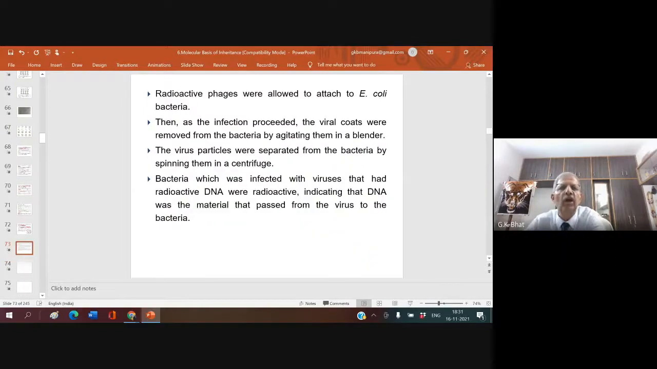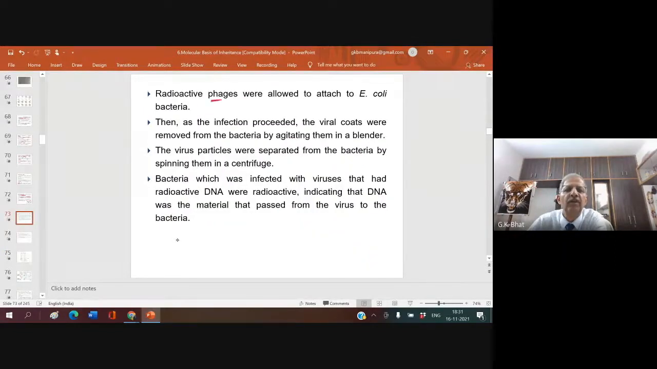Now, radioactive phages, that is the viruses grown in the radioactive media, were allowed to attach to E. coli bacteria. That means these enter into the body of E. coli. Then, as the infection proceeded, the viral coats were removed from the bacteria by agitating them in a mixer. The virus particles were separated from bacteria by spinning them in a centrifuge.